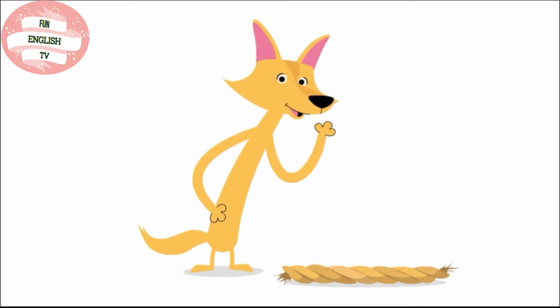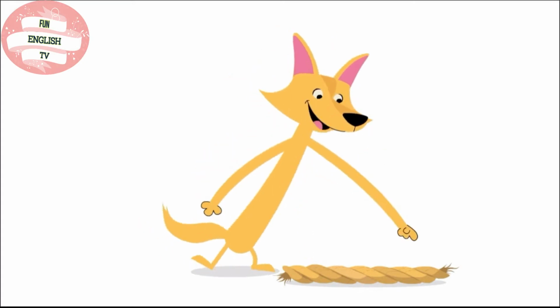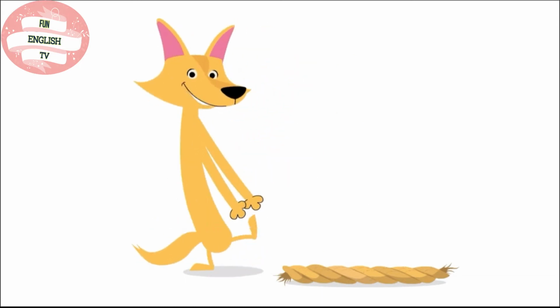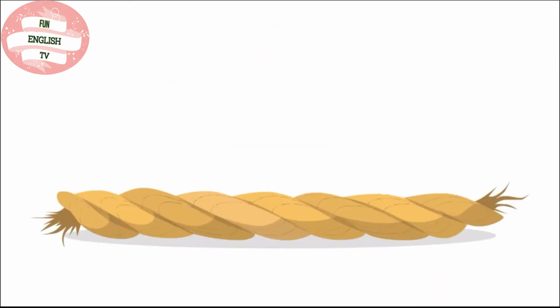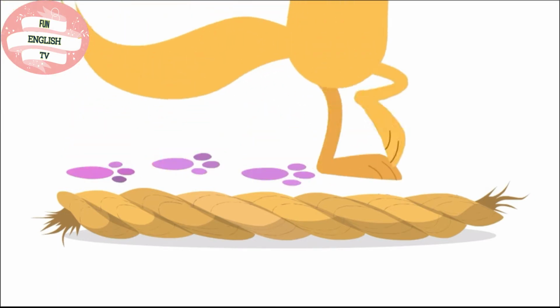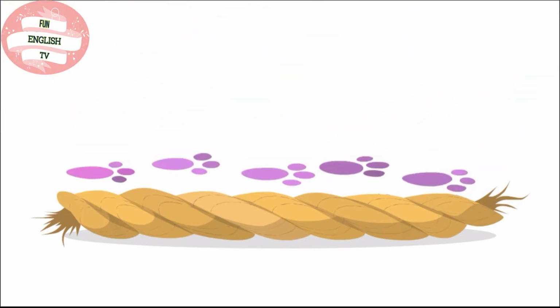How long is this rope from this end to this end? I know! Let's use our paw prints to measure it. How many paw prints long is the rope? 1, 2, 3, 4, 5. The rope is 5 paw prints long. Let's count the paw prints.